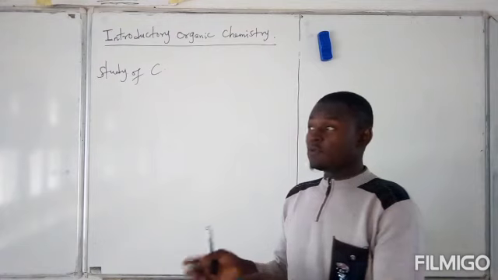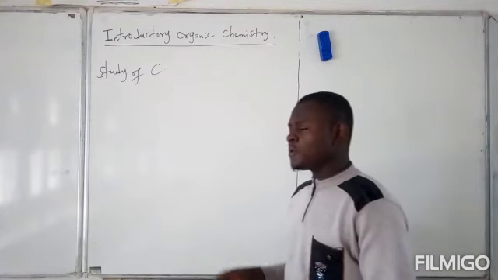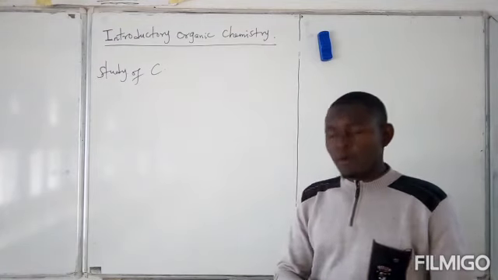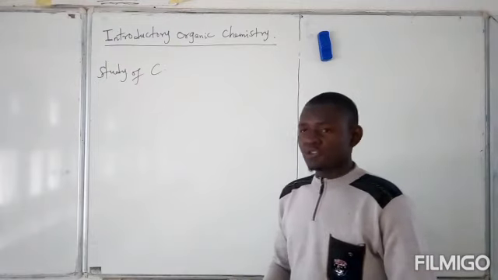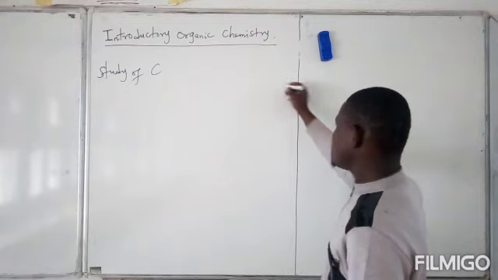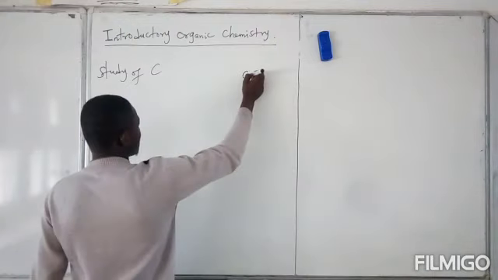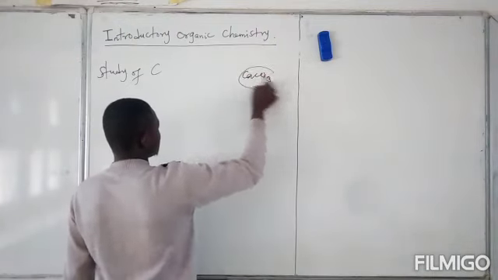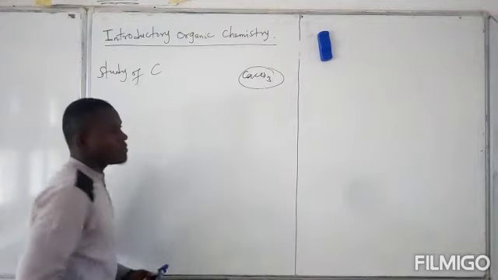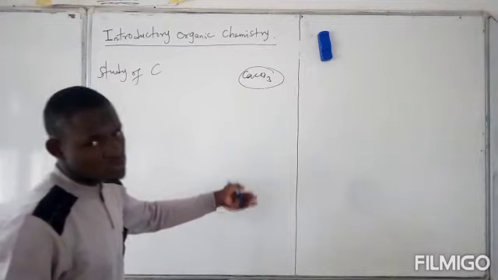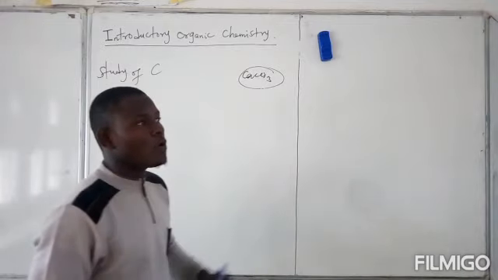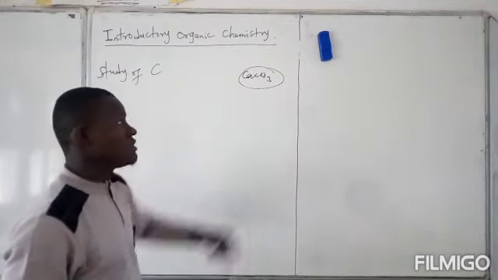We still have some carbon compounds that are not gotten from natural sources. Examples are carbonates. If you have something like calcium carbonate, of course this is limestone, probably gotten from a natural source as well, but most limestone is now produced artificially. So this is basically an inorganic compound.